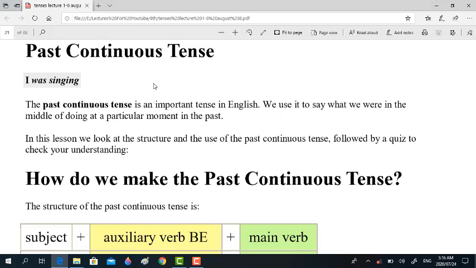For example, we were playing when the father called his son. We were watching a movie when it rained yesterday, right? In this lesson we look at the structure and the use of the past continuous tense.